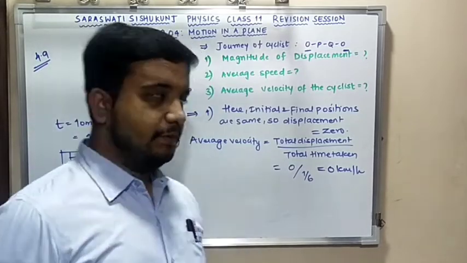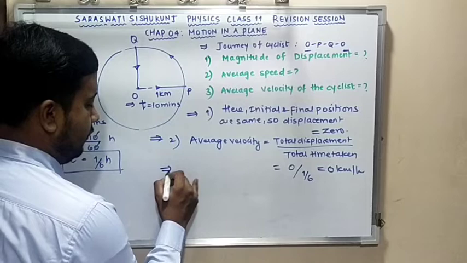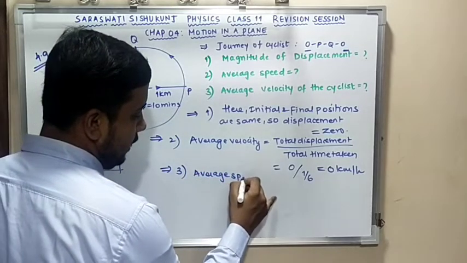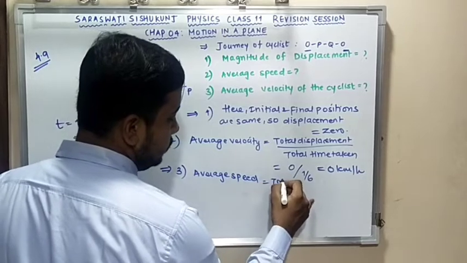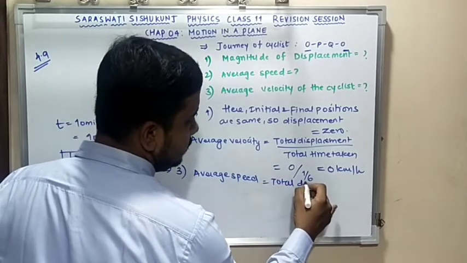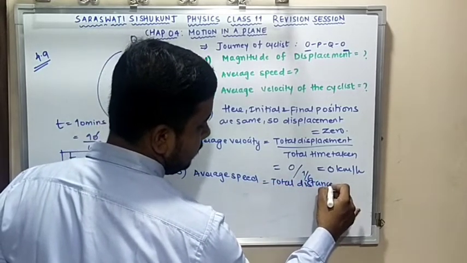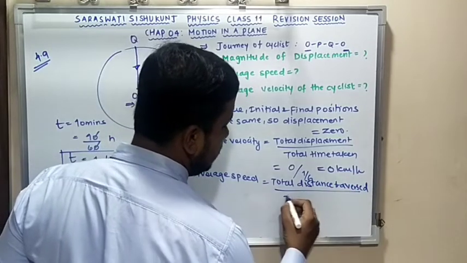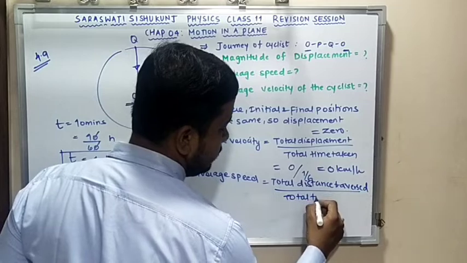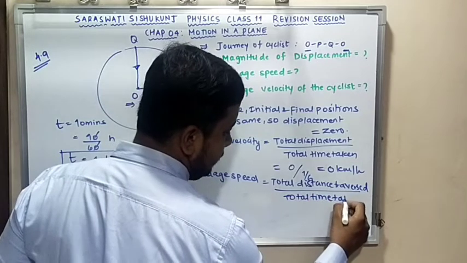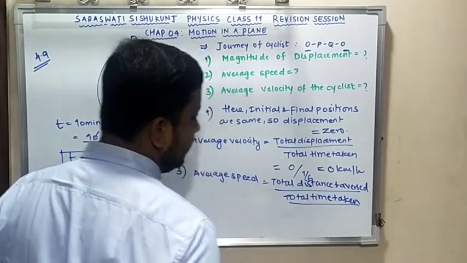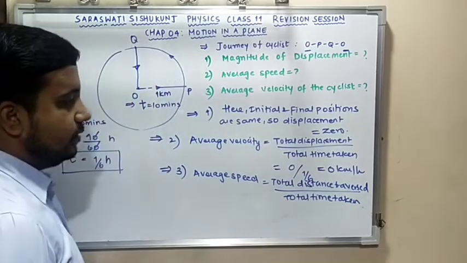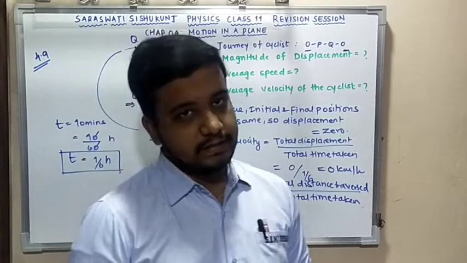Now for average speed, third, we do have average speed, and for average speed we know that it is nothing but total path length, total distance traversed, divided by total time taken. We do have total time taken with us, yes or no? We need to calculate the total distance traversed.